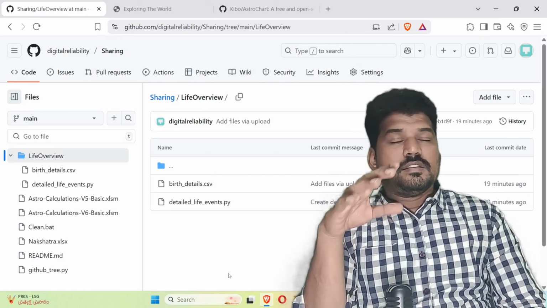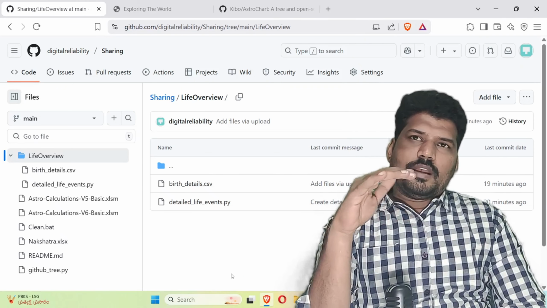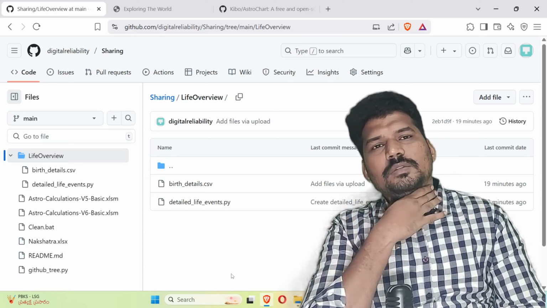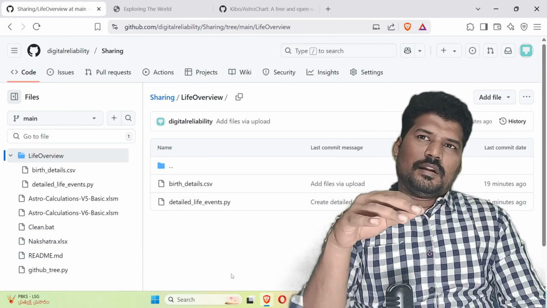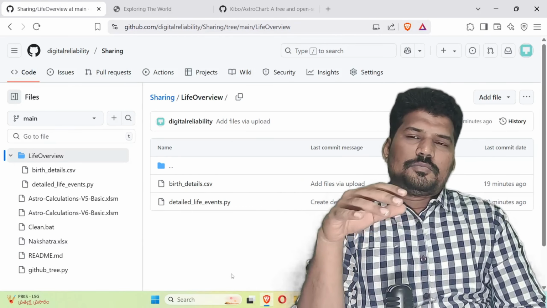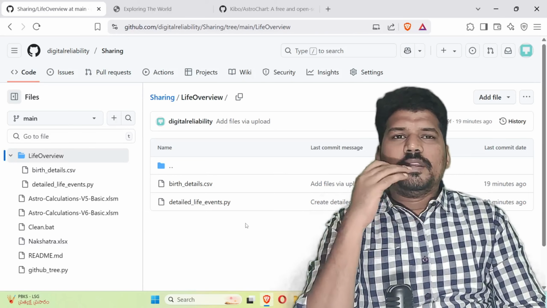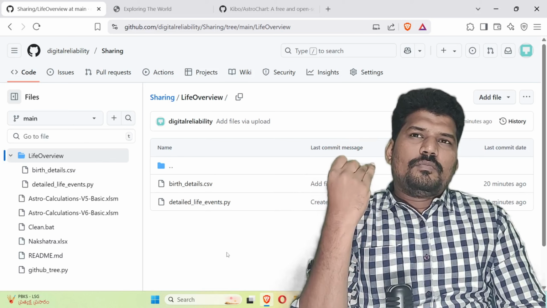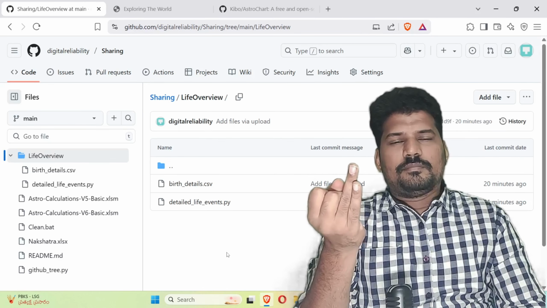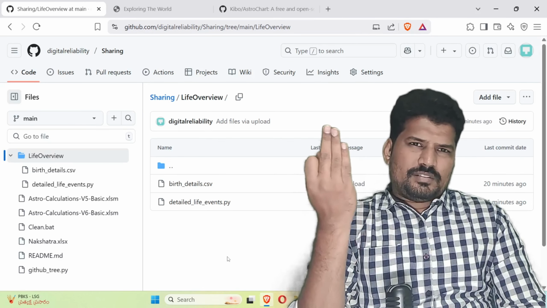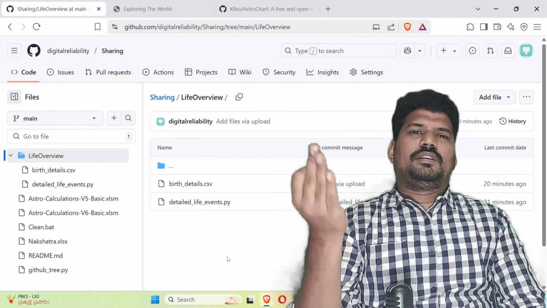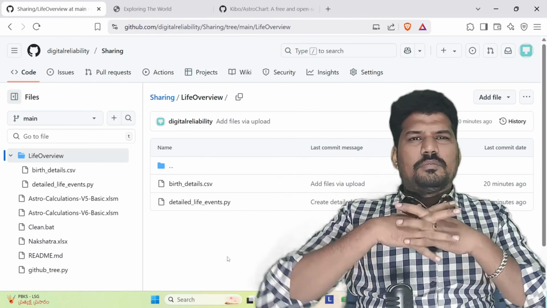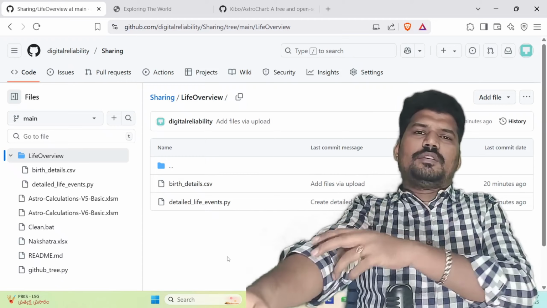For 16,000 plus people, I have run this program, and it took approximately 3.5 hours. How fast this program runs depends on how many people's birth data you want to get and the internet speed of your system. Of course, the configuration of the system matters too, but I think normal computers will be able to run this program. It's not a big deal.